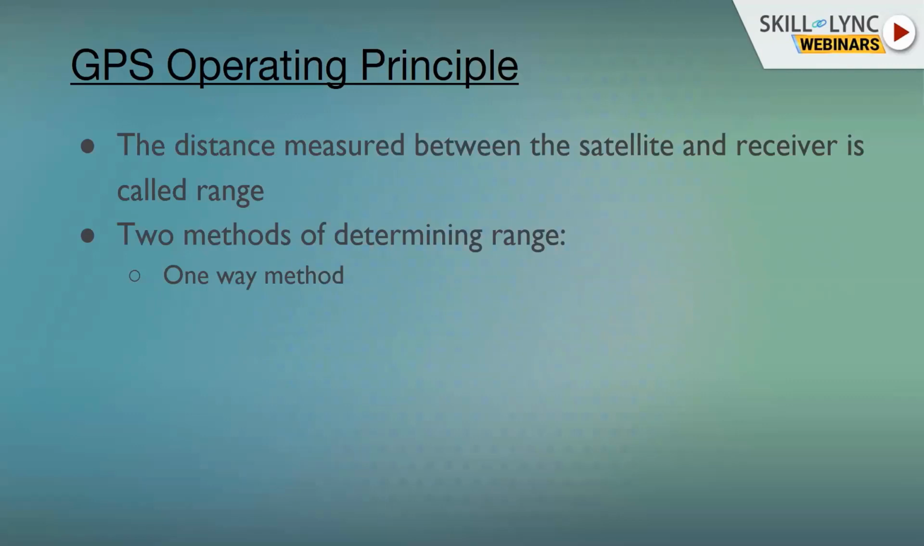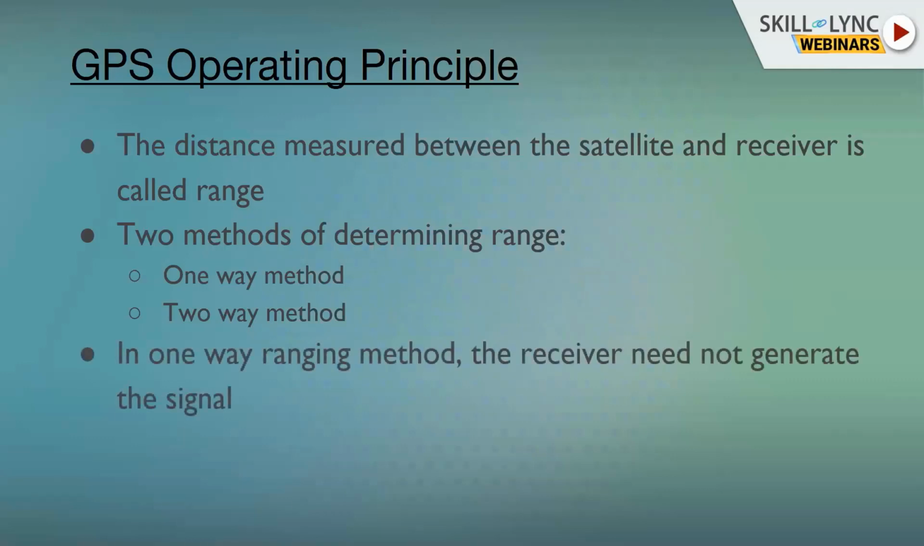While in two-way ranging, the satellite sends the signal and it is received by the receiver, and then either the signal gets reflected or the receiver itself sends the signal back to the satellite. So it is like to and fro. The signal comes from the satellite to the receiver and then goes back from the receiver to the satellite, and that is called the two-way method. In GPS, the one-way ranging method is used and the receiver does not generate any signal.